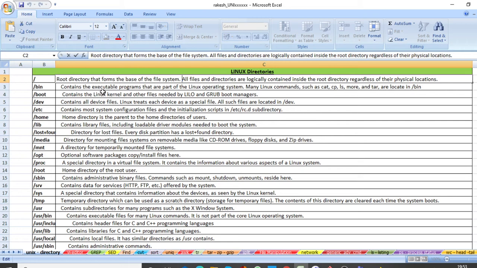It contains the executable programs that are part of the Linux operating system. Here we have some examples such as cat. Cat stands for what? By using cat we can see the content of the file.